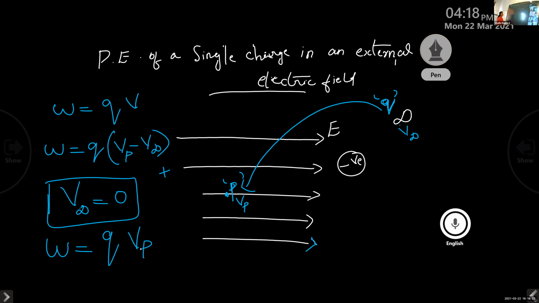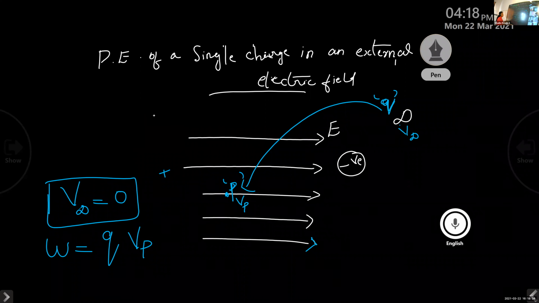W is equal to Q into Vp, where Q is the charge and Vp is the potential at the point P. And this potential at the point P is nothing but the potential of this external electric field.